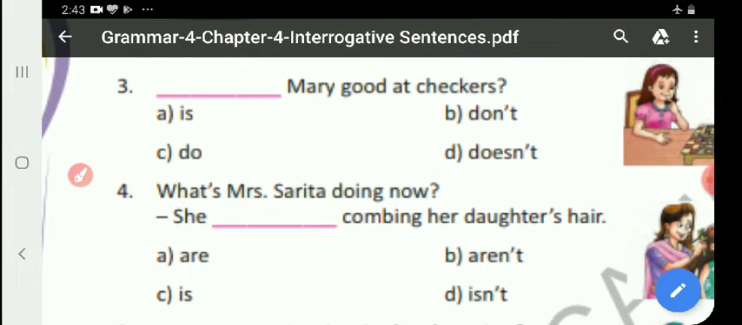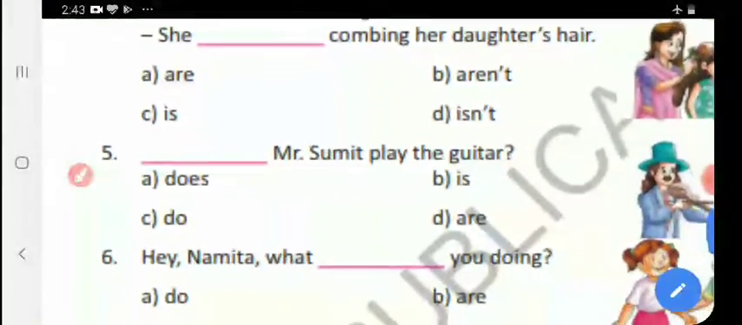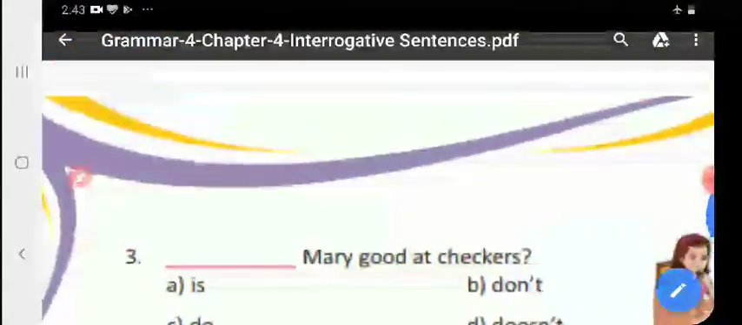So, my dear students, tomorrow I will give you holiday homework so that you can sit and do and learn. My dear students, all the exercises we have completed, and please learn this.